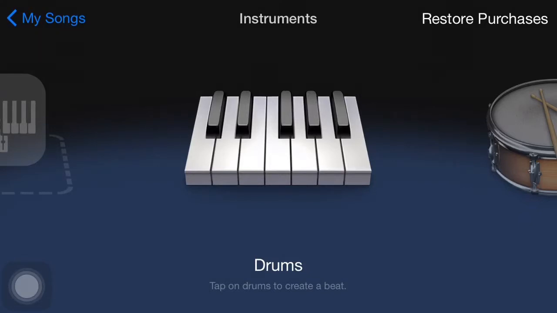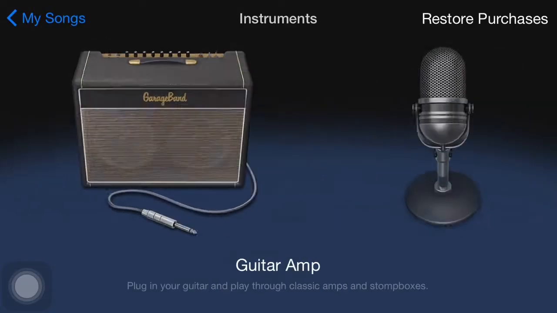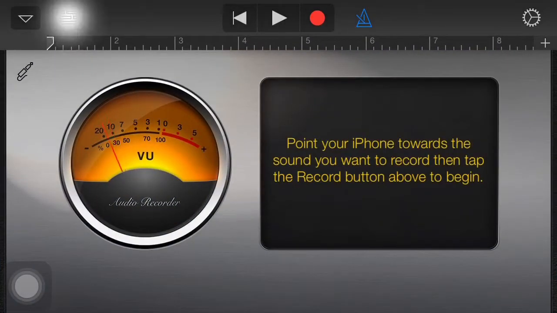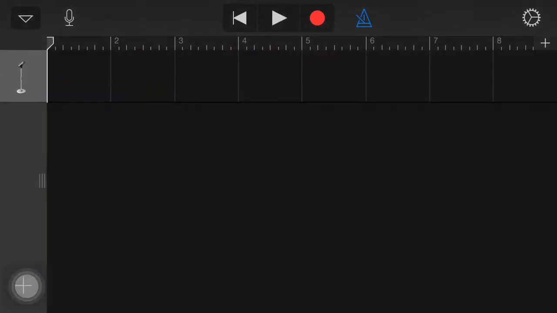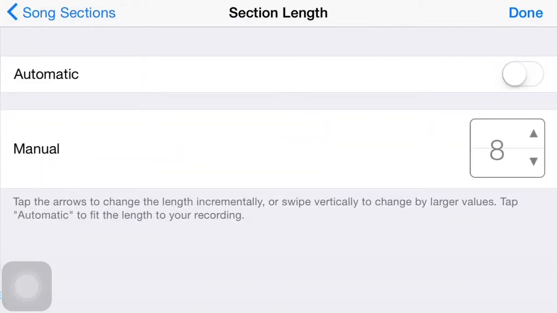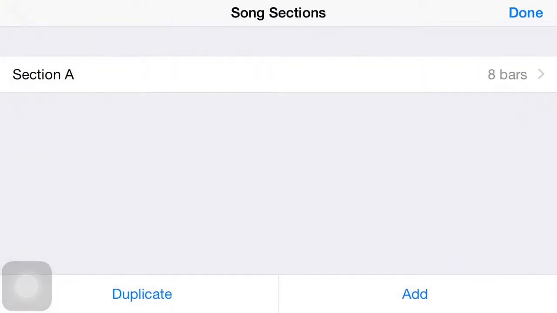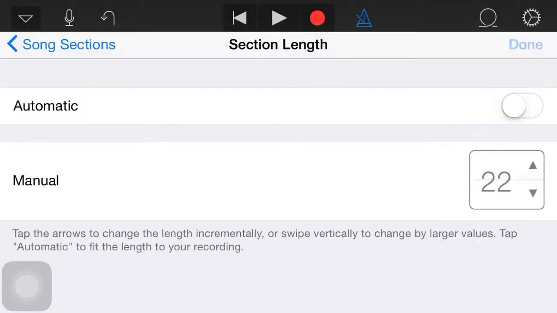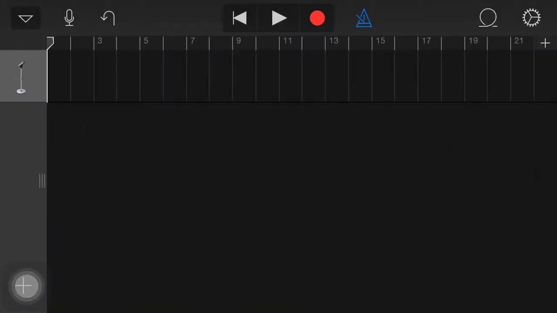So what you're going to do is, once you're in the app, choose audio recorder. There's this little thing that's being highlighted for you right now. Tap that, and then it'll bring you here. Then there's a little plus button right here in the corner. It's hard to see, and then it'll bring you right here, so click on section A and keep on tapping that, and once you see that it hits 20, just stop, then click done, and then click this little loop.